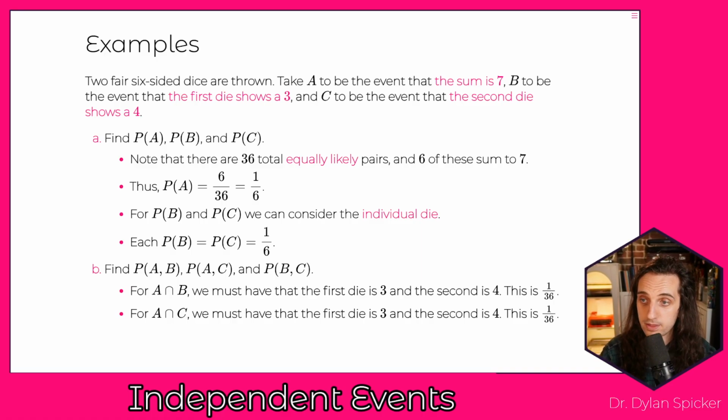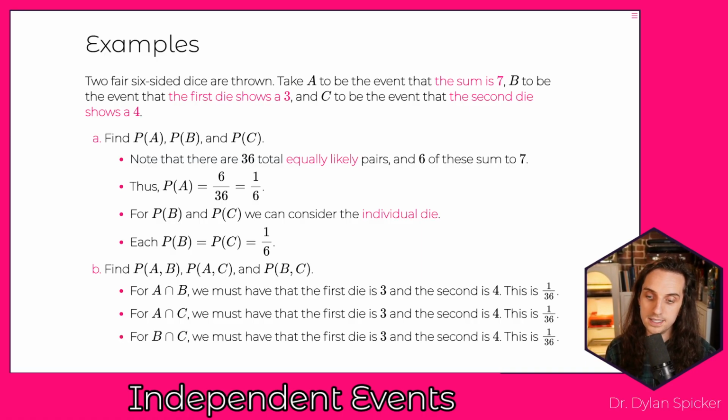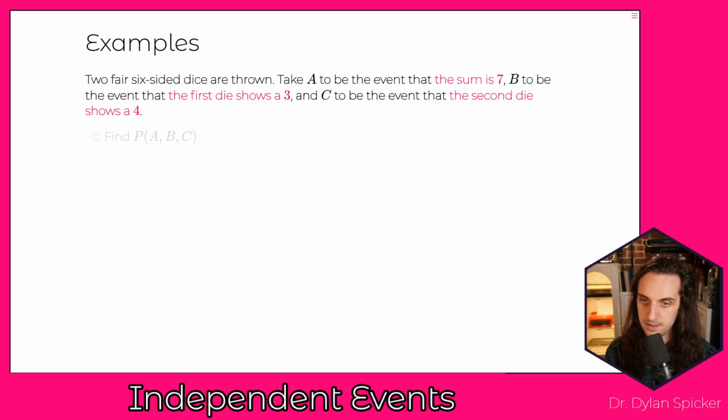For A and C to both happen, so the sum is 7 and the second die shows a 4, we must have that the first die shows a 3 and the second die shows a 4. So that's 1 out of 36. For B intersect C, we must have that the first die shows a 3 and the second die shows a 4. There's only one combination out of the 36 possibilities. So all of these are going to be 1 out of 36, okay?